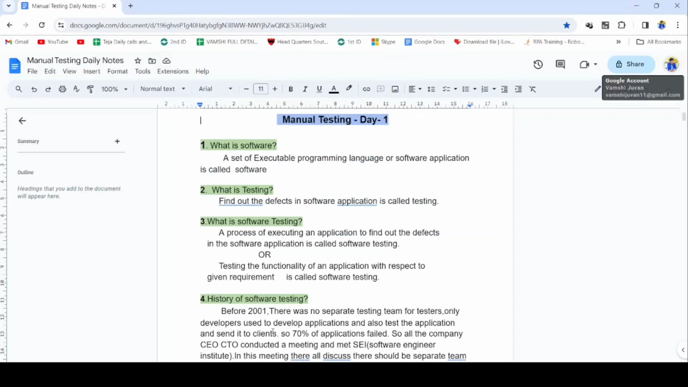Hi guys, all of you are requested to explain in English language. So I started explaining in English from today. Okay, let's see today manual testing day 1 class.